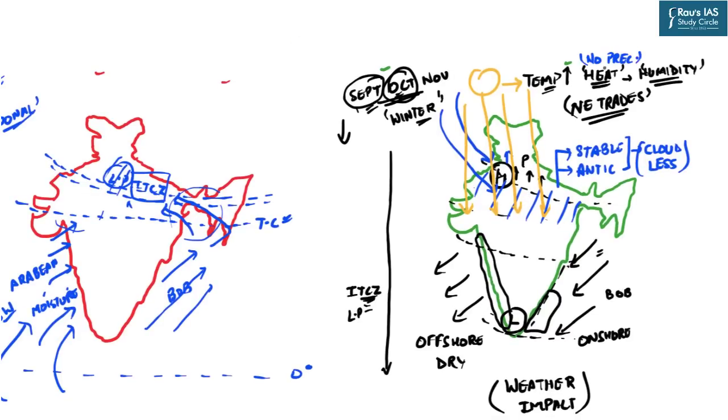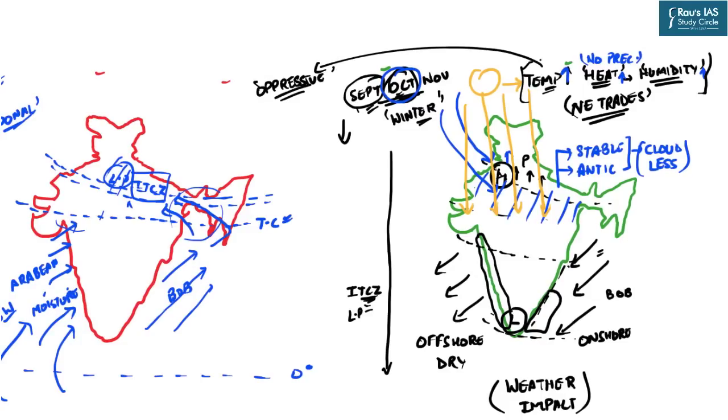So now just imagine the weather of this particular period during the month of October. Higher temperature, higher heat, high humidity, no precipitation. So you are experiencing high humidity and high heat without precipitation. So don't you think that it will be a very oppressive weather?